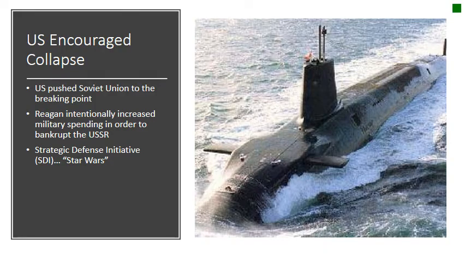The United States also encouraged this collapse. The United States in the 1980s realized that it could push the Soviet Union to the breaking point. So Ronald Reagan intentionally increased military spending in order to bankrupt the USSR. So when Reagan comes to power in 1980, comes to presidency, he increases the budget, brings in new weapons, builds up a more modern military arsenal. And what the Soviet Union does in response to this is they continue to spend money they do not have on their military. One of the big things that Reagan pushed for was the Strategic Defense Initiative, known as Star Wars. This was a nuclear shield of satellites. It was actually never built, but the idea of it forced the Soviets to spend more and more money.